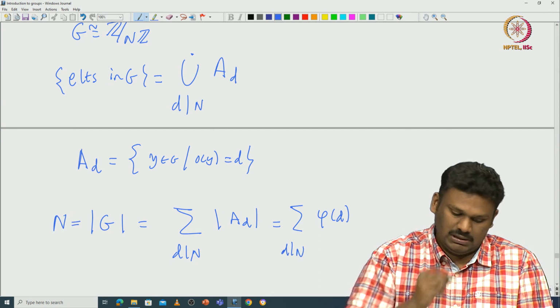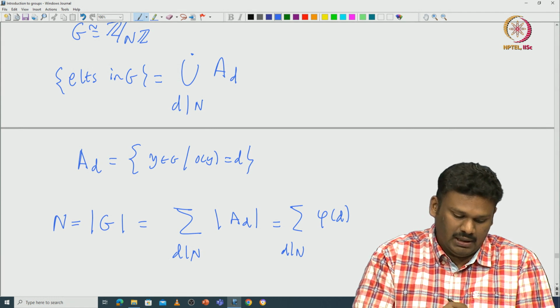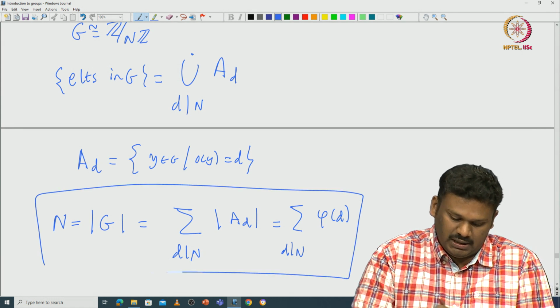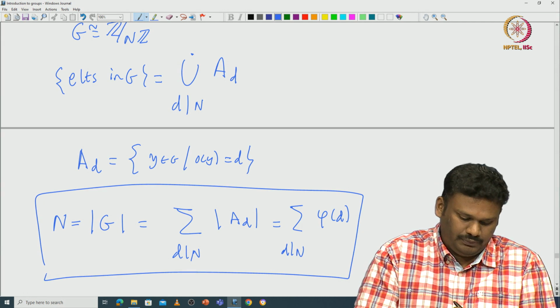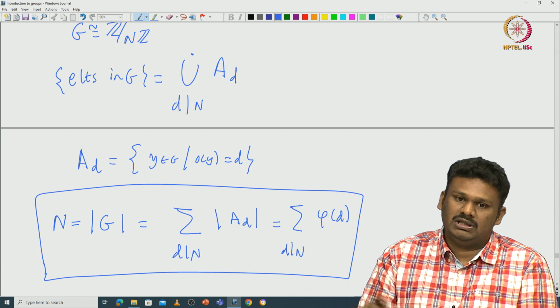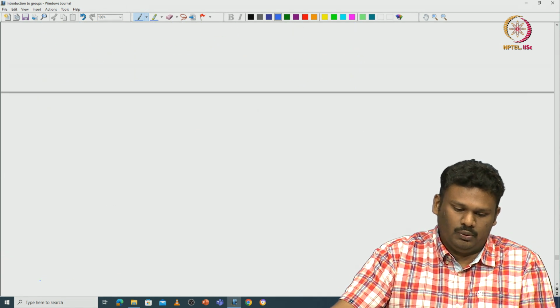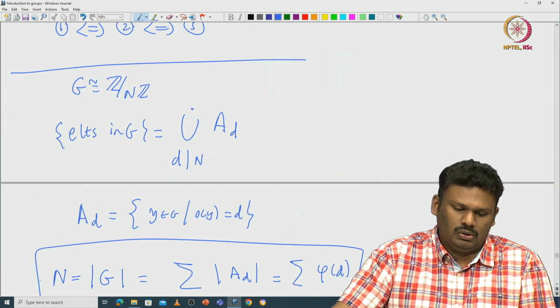So, this is a number theory identity that we get for free by understanding the number of generators in the cyclic group. So, the number of elements is exactly given by the summation of phi of d, d divides n. So, this is what is used in the proof also. So, let us go through the proof.